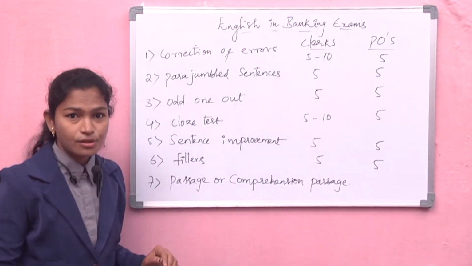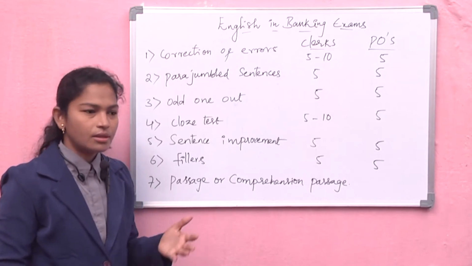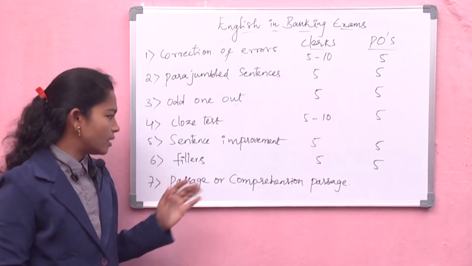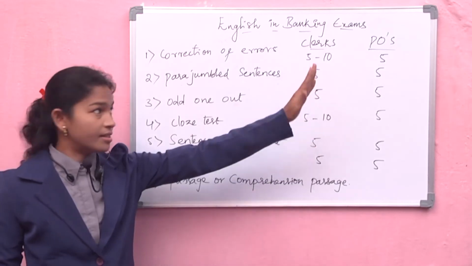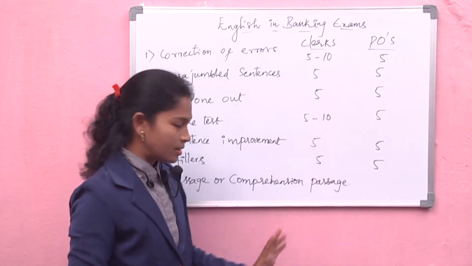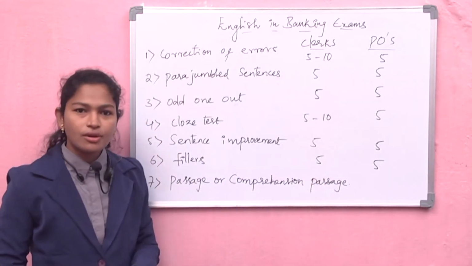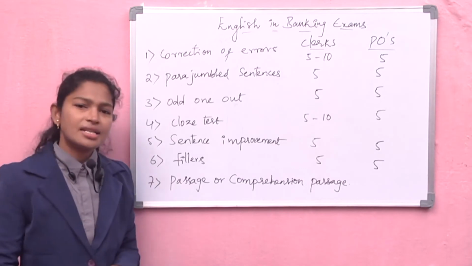See, the types of fillers are also very different. Only one type of filler will not come; it may have different types of fillers. So fillers, either in clerks or POs, you are going to get for 5 marks. Next, the seventh one is the passage, or comprehension passage, or unseen passage.